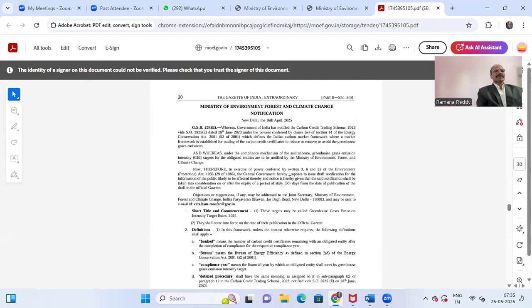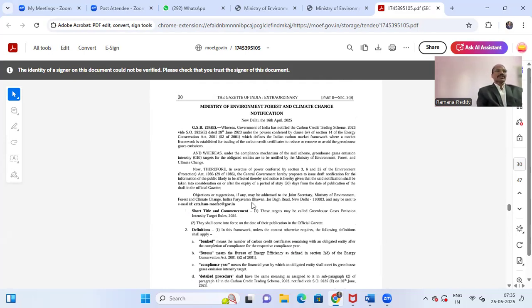Therefore, in exercise of the powers conferred under the Environment Protection Act 1986, the central government hereby proposes to issue the draft notification for the information of the public likely to be affected thereby. Notice is given that the said notification shall be taken into consideration on or after the expiry of 60 days from the date of publication of the draft in the official gazette.